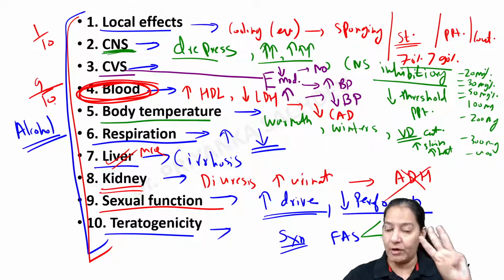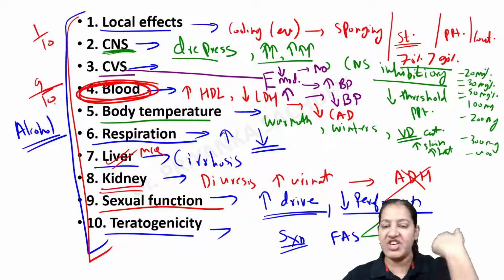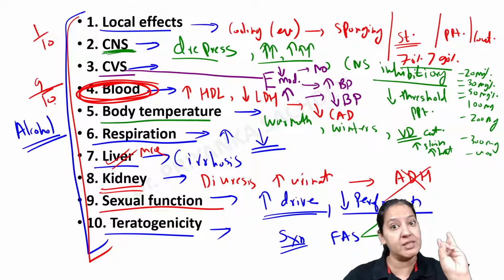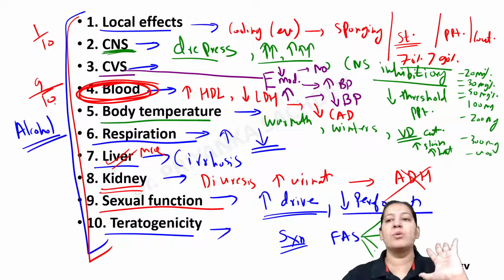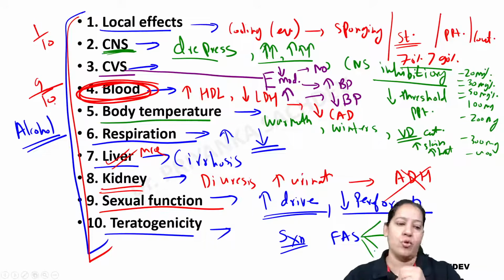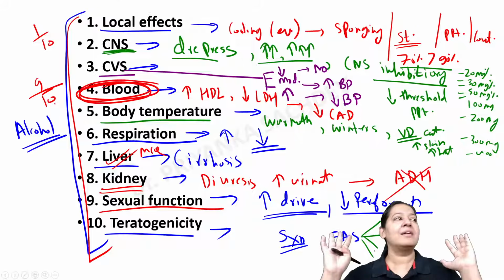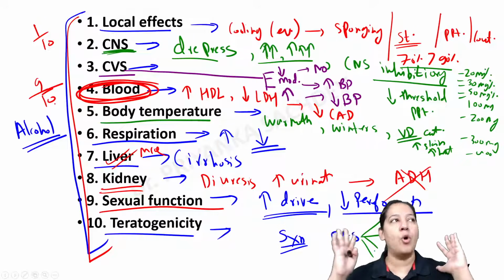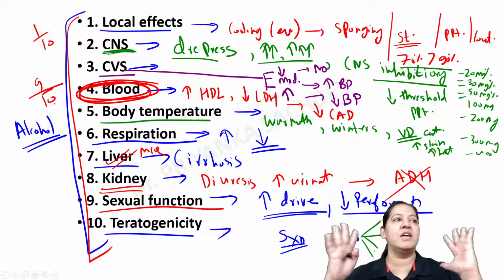There is increased risk of infection and there are various facial changes. I have enumerated the various facial changes. So the complete thing is known as fetal alcohol syndrome. Give me a thumbs up. So that is the summary of alcohol on various organs, various systems which are important in the human body.